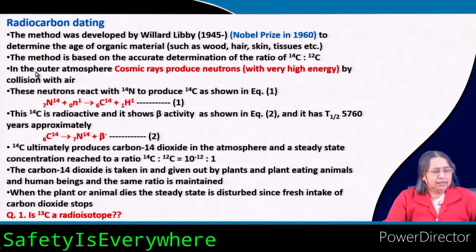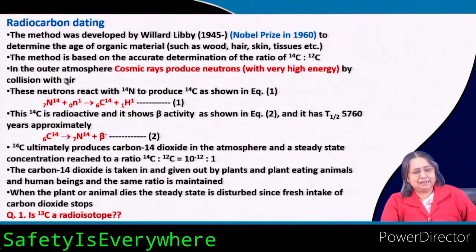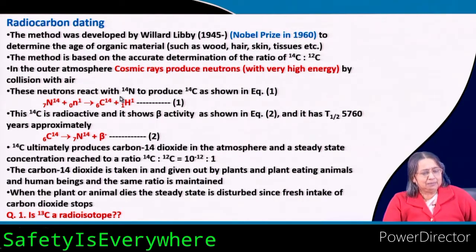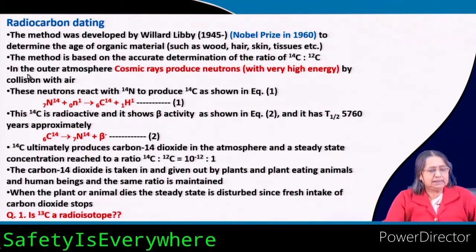Okay. Now, I will explain step by step. It is a little bit complicated, but very interesting. What we see here is that in the outer atmosphere, cosmic rays are there. We all know that cosmic rays are there. So, in the outer atmosphere, cosmic rays produce neutrons with very high energy by collision with air.